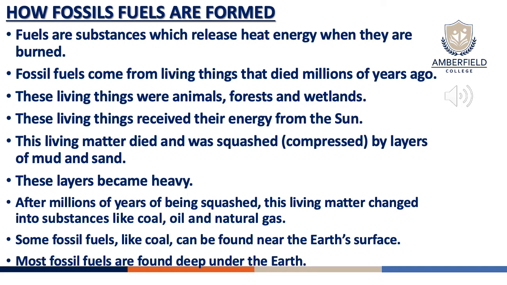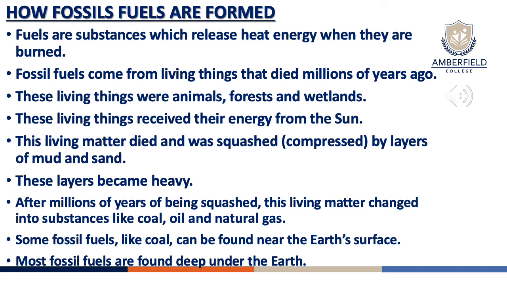Now, the living things received their energy from the sun. This living matter died and was squashed, or compressed, by layers of mud and sand. These layers became heavy. After millions of years of being squished, this living matter changed into substances like coal, oil, and natural gases.